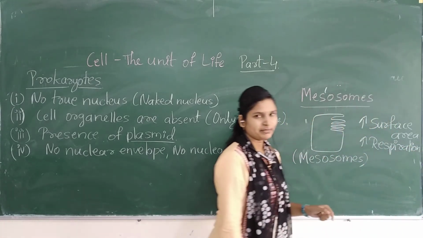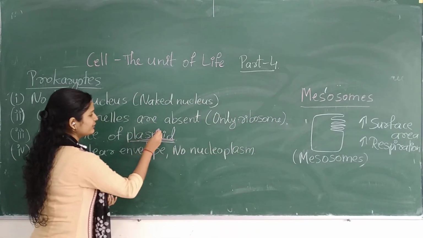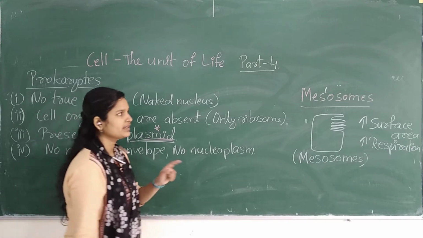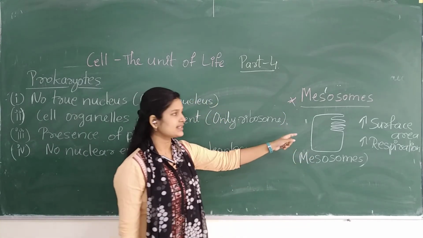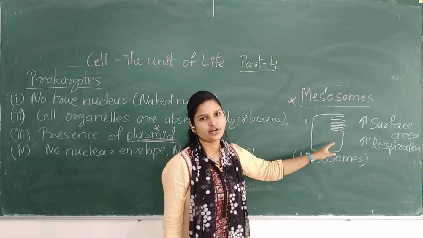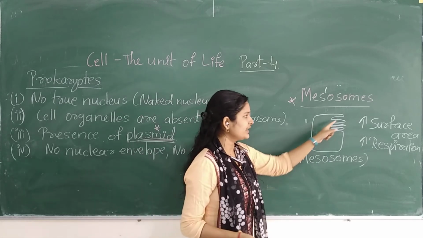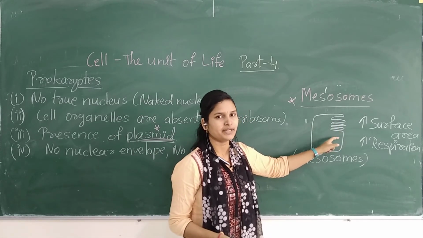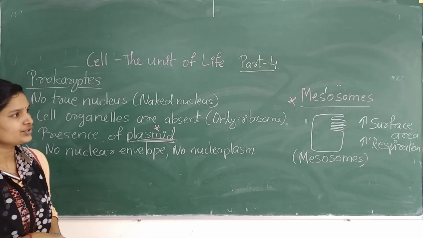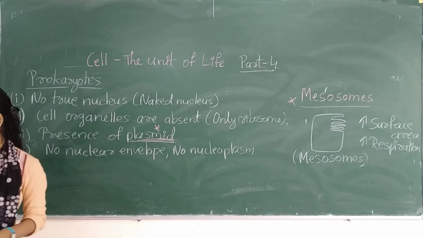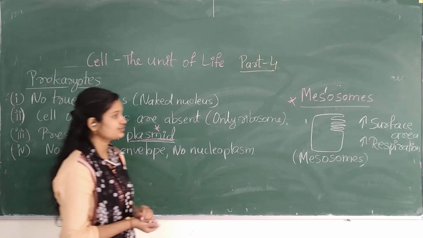Try to remember, one unique feature is the plasmid, and another unique feature in case of prokaryotes is the presence of infolding of the plasma membrane. In some prokaryotes there will be an infolding of this plasma membrane, and that we call mesosomes. Understood now? Once again I should explain.